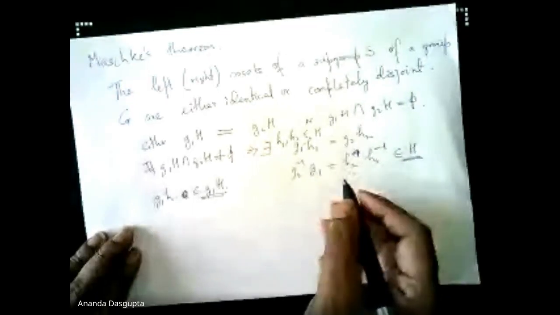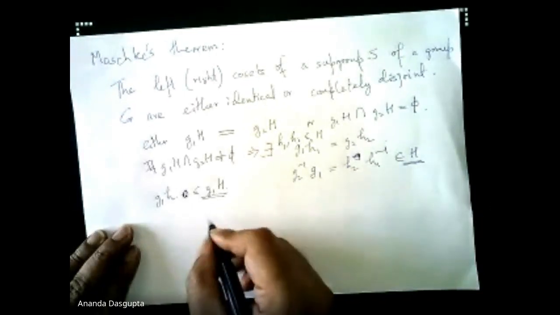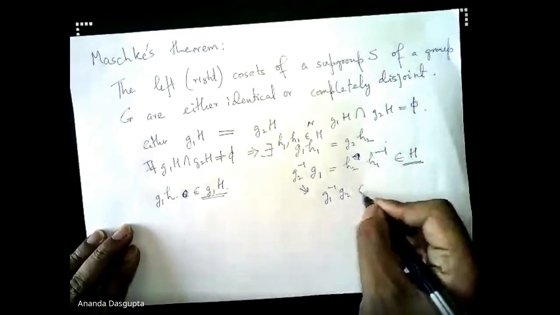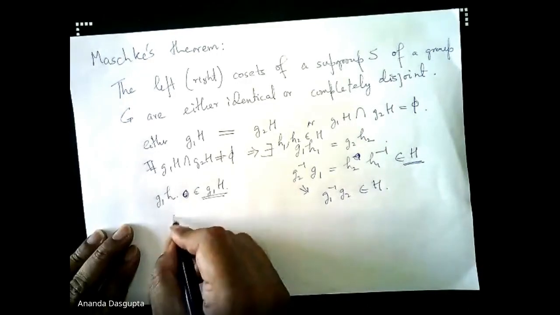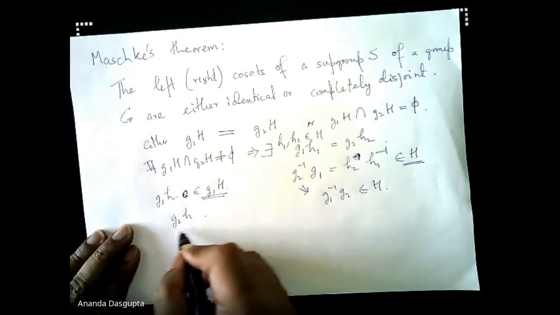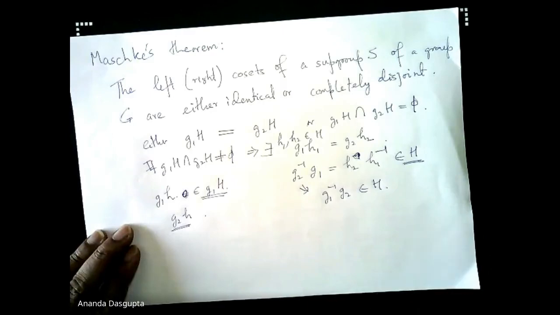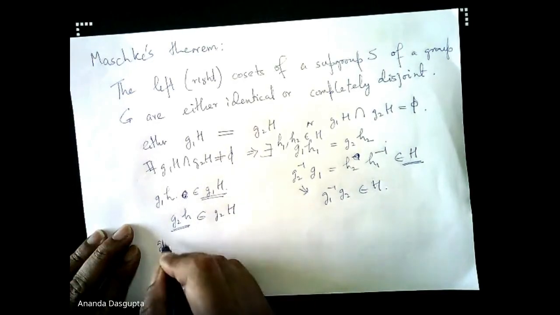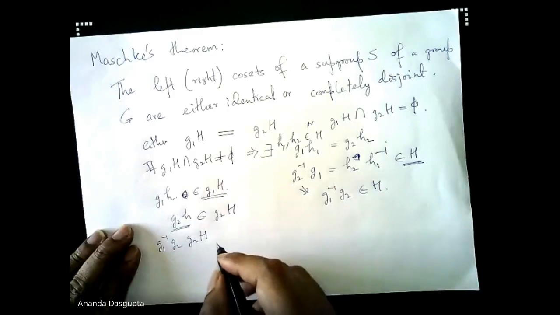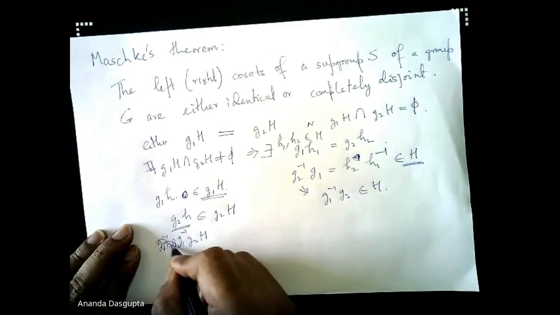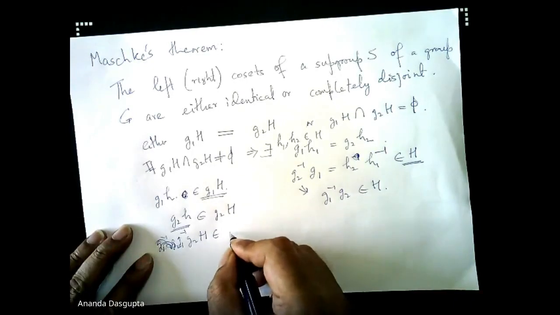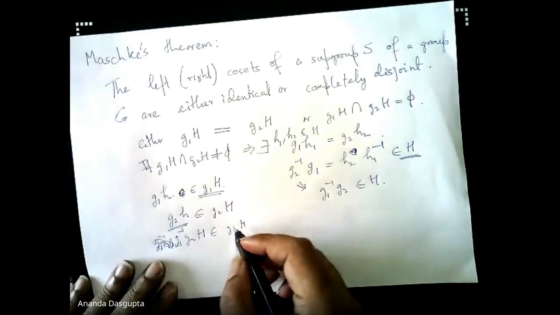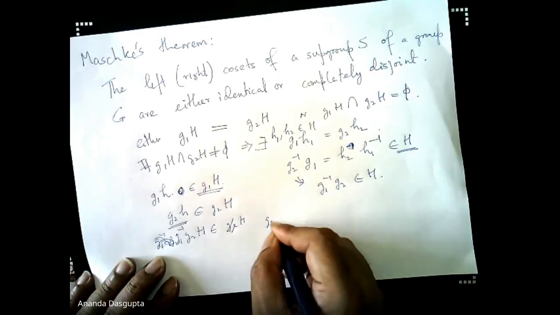But since g2 inverse g1 belongs to capital H, this also implies g1 inverse g2, which is the inverse of this, has to belong to capital H. So what about g2 small h, which is an element of g2H? Then g1 inverse g2 h has to belong to H, and that means g2H belongs to g1H.